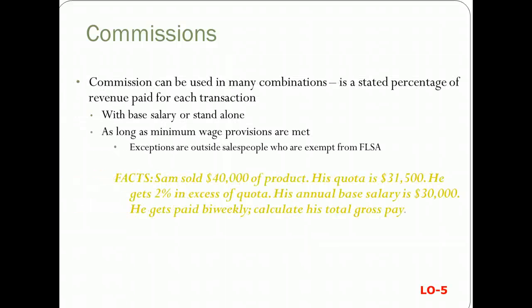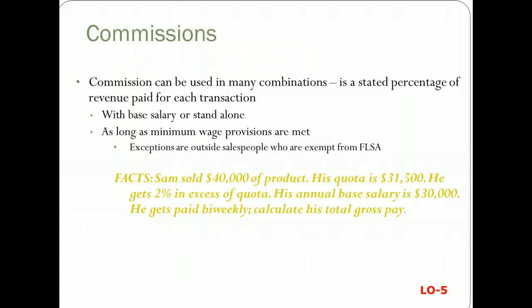Now there's also commissions, which can be used in many combinations, and it's basically a stated percentage of revenue paid for each transaction. You can have commissions with a base salary, or they can just stand alone. You've heard of people working on straight commission versus some that have a base salary and then they get commission on top of that.